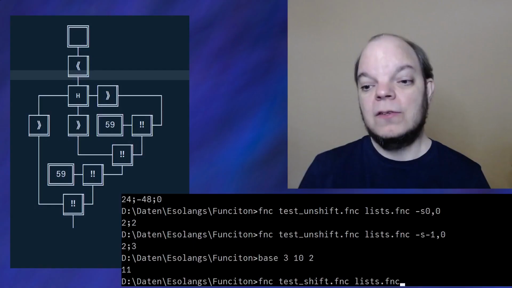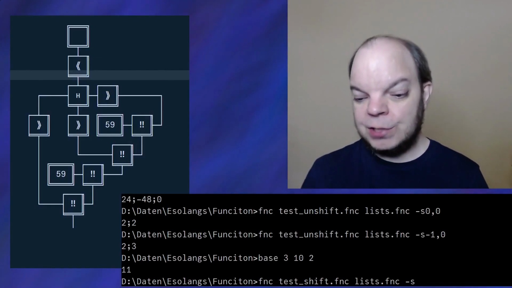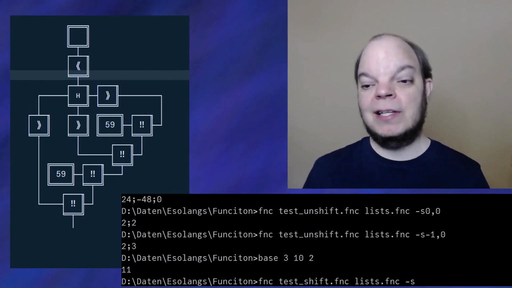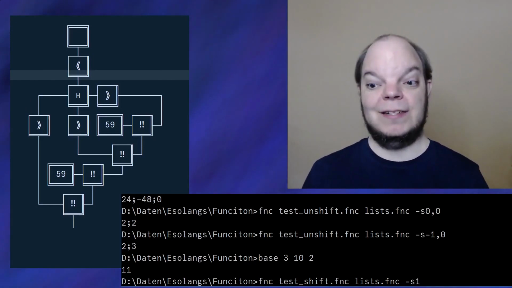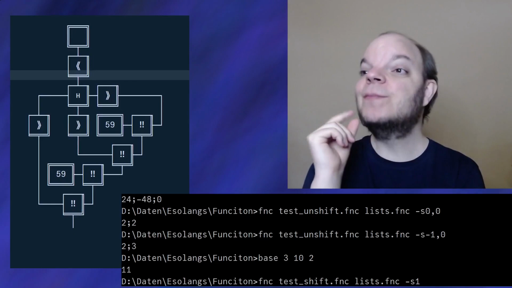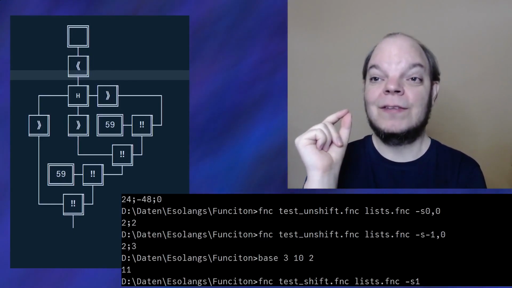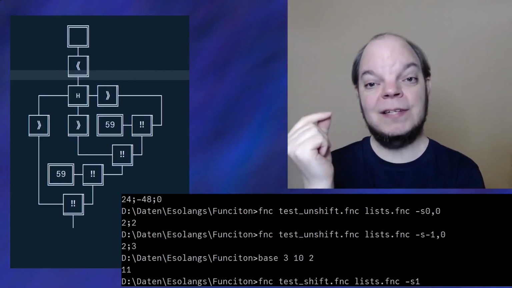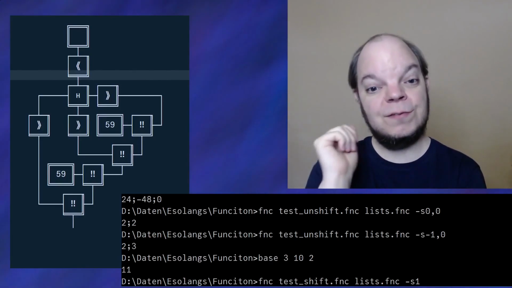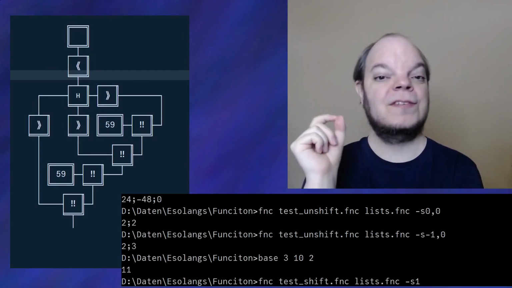But what about the other way around? Like, can any integer be decoded into a list? What happens if I just pick a random integer and pretend that it's a valid list? So what happens if I try to shift an element out of a list represented by the integer 1? Well, let's think about what should happen. The 1 is of course the least significant bit, and that is the sign bit, so that gets shifted out. And now the number is 0.